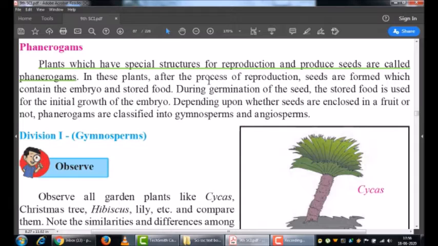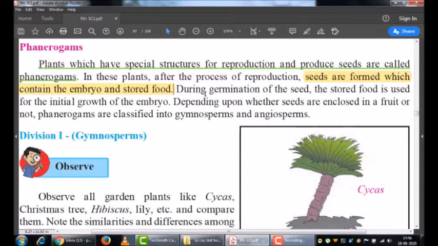Okay, now for the reproduction process, these plants have seeds, which contain an embryo and store the food. You can underline this sentence, that's why I am highlighting it. We have the seeds which contain embryo and store the food.